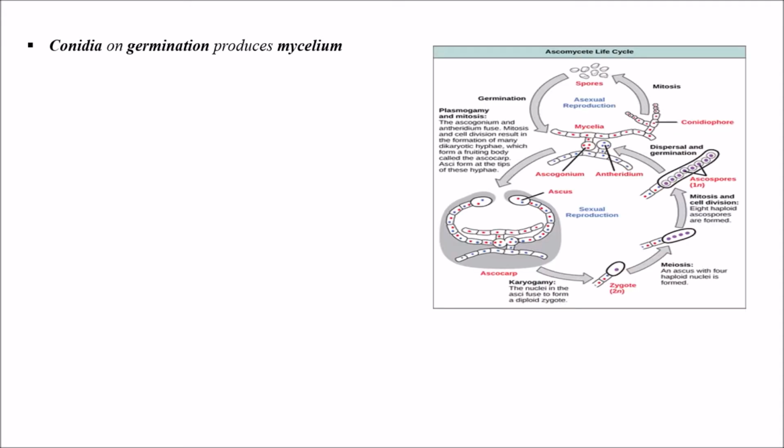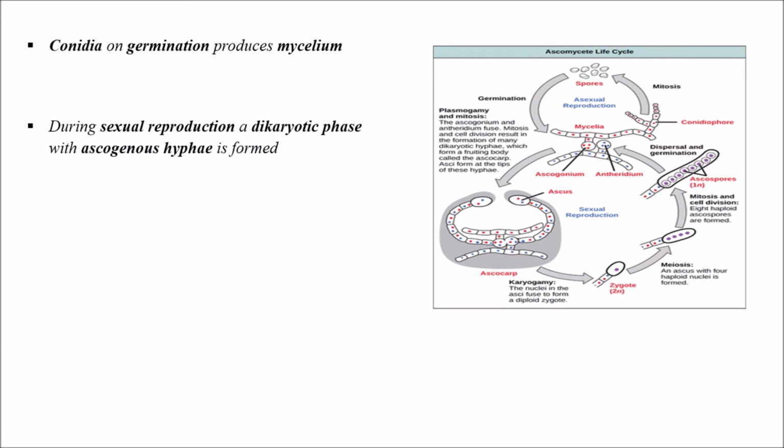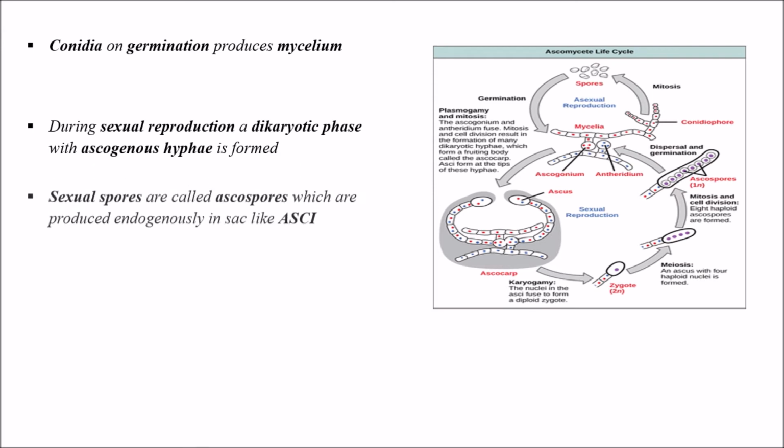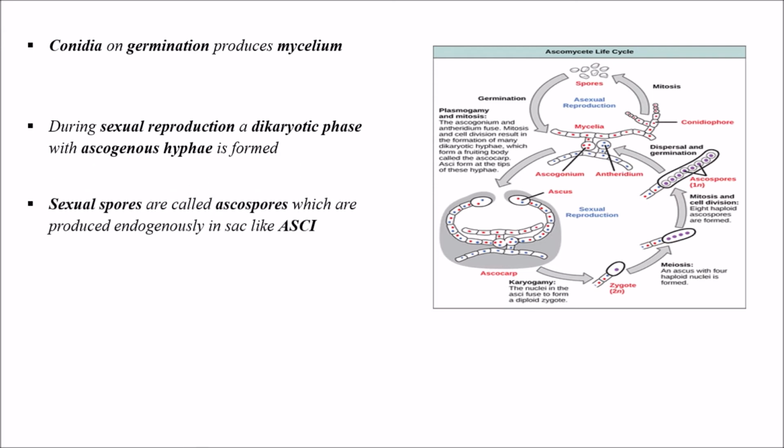See the image of the life cycle of Ascomycetes here. During sexual reproduction, a dikaryotic phase with ascogenous hyphae is formed. What is formed during sexual reproduction? A dikaryotic phase with ascogenous hyphae is formed. The sexual spores are called ascospores, which are produced endogenously in sac-like asci.